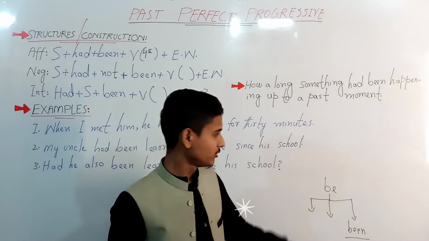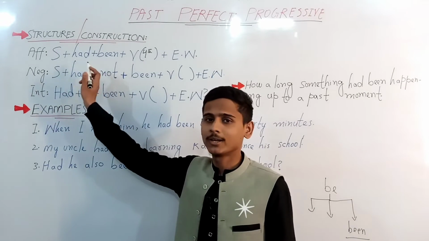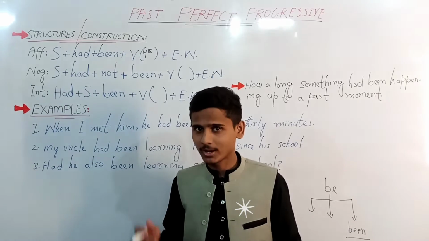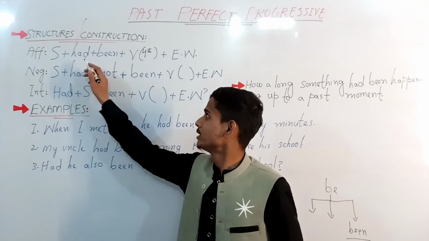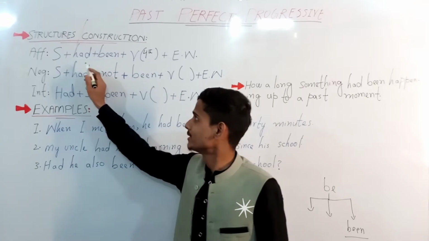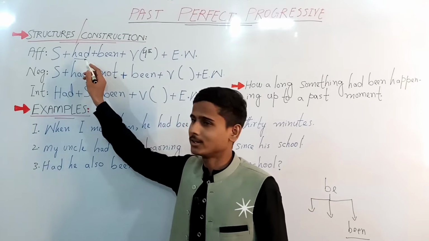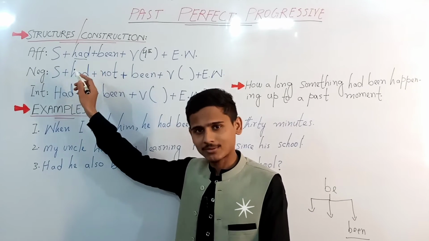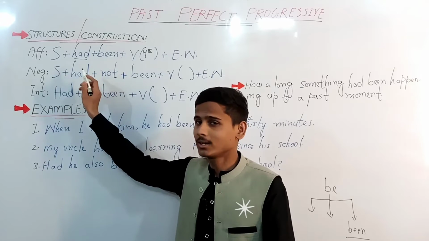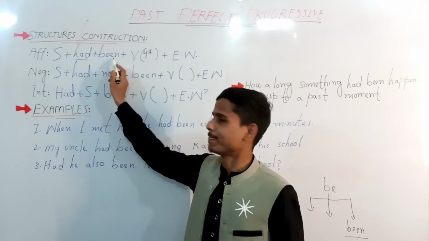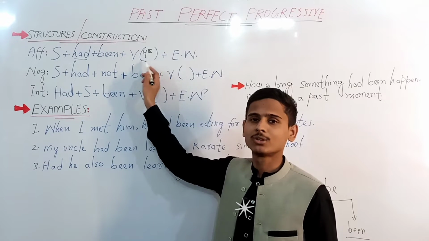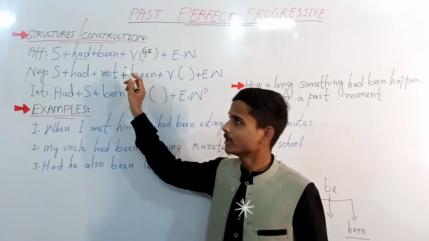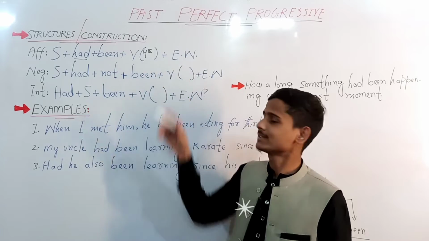After has or had, we put the third form of the main verb or even the helping verb, since be is a helping verb here. So I have put been here because it's coming just after had. The verb that comes after has or had comes in third form. So this is been, and it's used here just to help this continuous form of the verb. Now function properly, plus extra word.